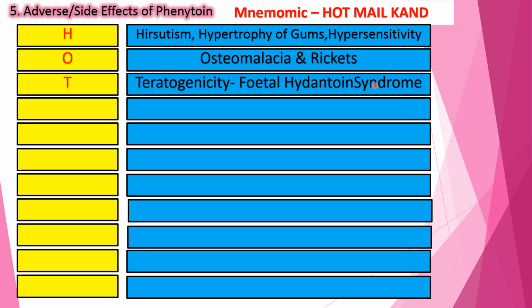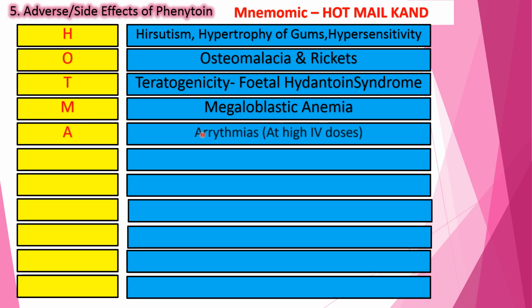This occurs because of a toxic metabolite of phenytoin, the arene oxide metabolite. Letter M stands for megaloblastic anemia. This occurs because phenytoin interferes with folate absorption and increases its excretion. This can be minimized or treated by giving folic acid supplements.